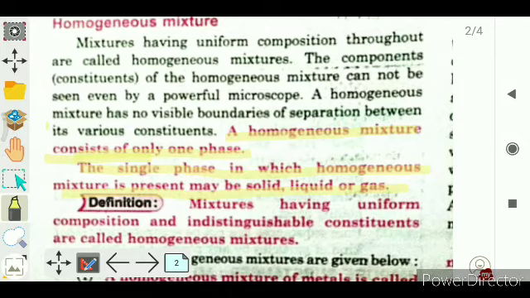If the mixture shows only one physical state, then this is known as a single phase mixture. It may be solid, liquid or gas, because there are only three states of matter, right? So a homogeneous mixture consists of only one phase.